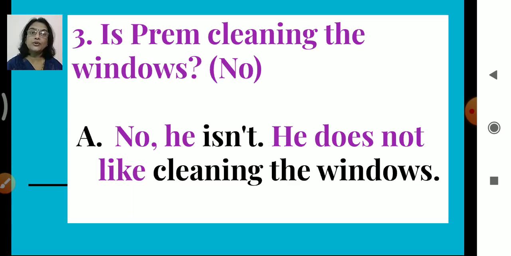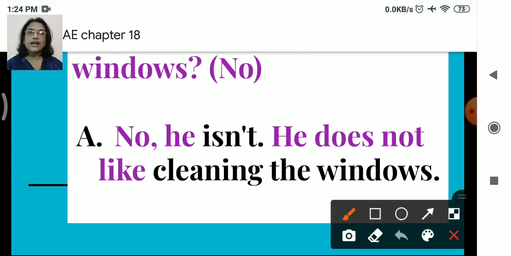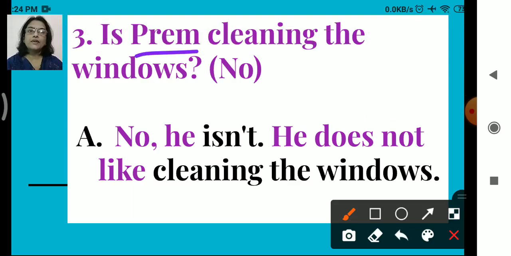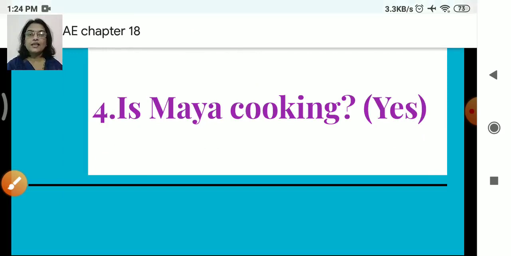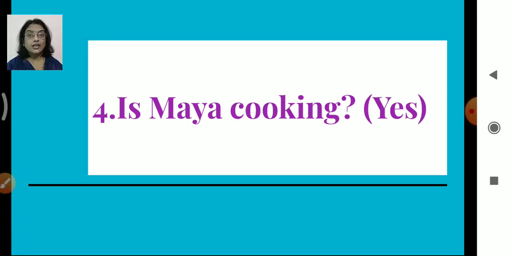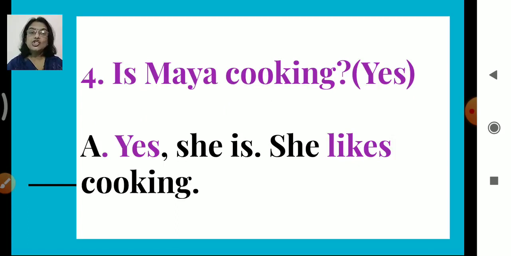Okay, instead of Prem we have used he, right? No, he isn't because no is asked, right? He does not like cleaning the windows. Fine. Is Maya cooking? Again the question is asked and what reply we have to give? Yes, right? We have to give the yes as reply. So our answer will be yes, she is. She likes cooking.